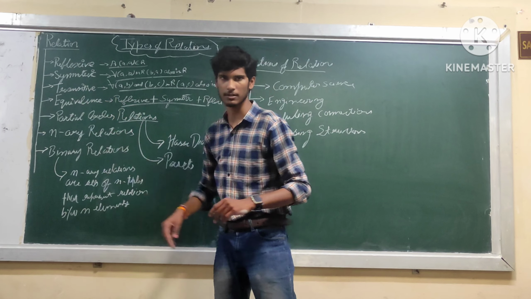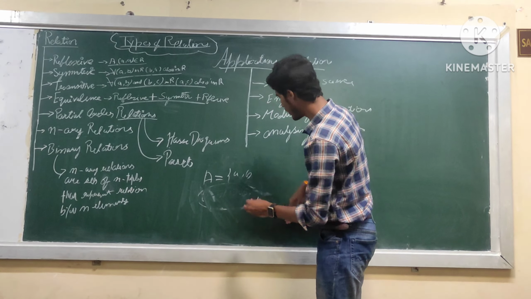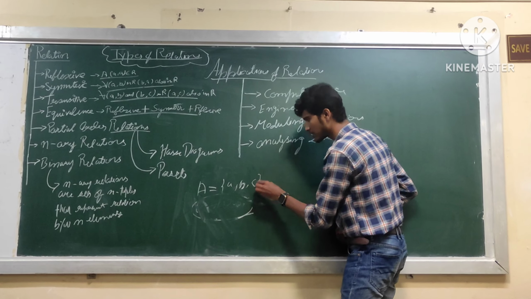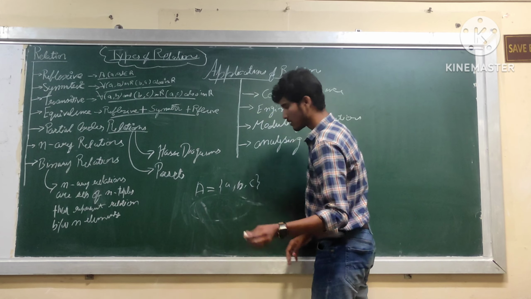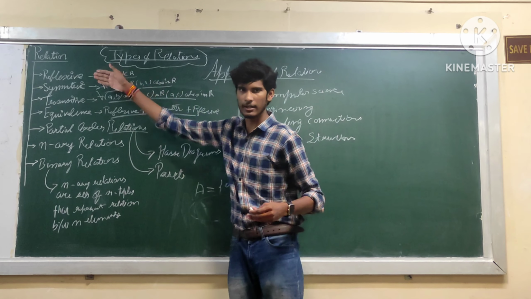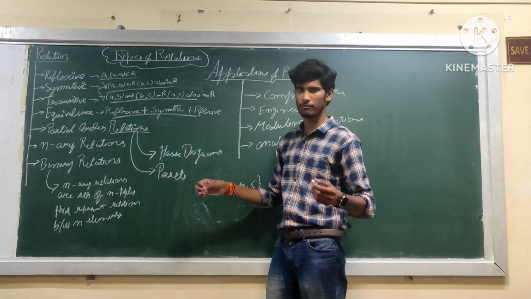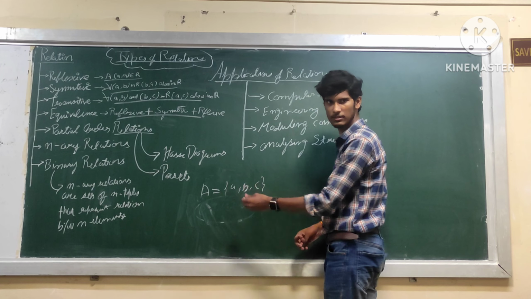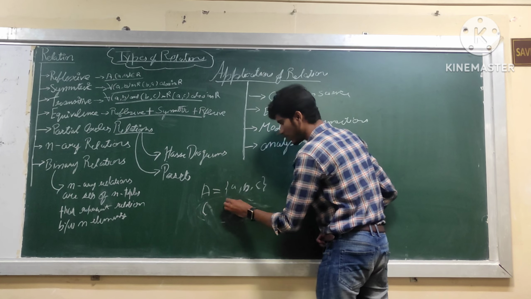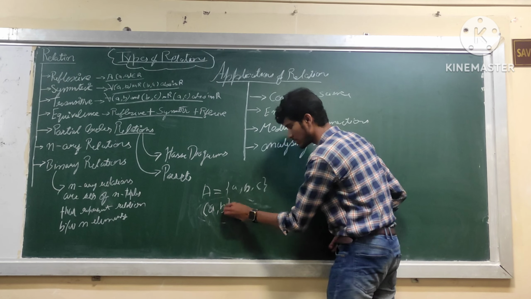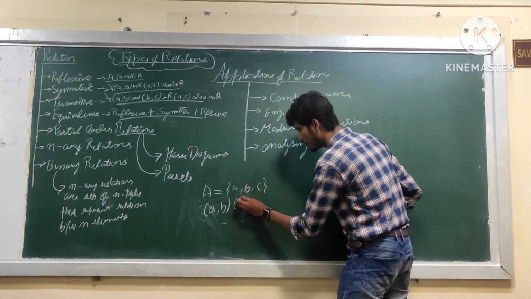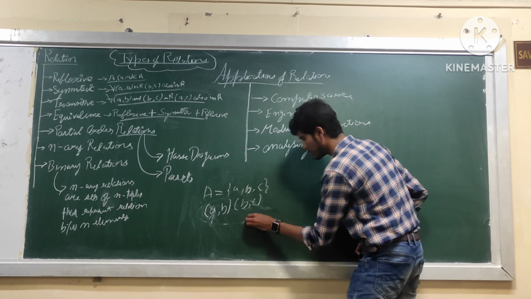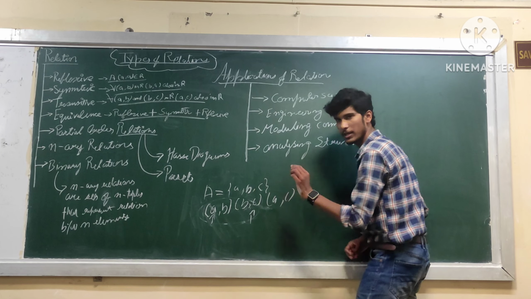Next relation is transitive relation. Now we will be upgrading this example by adding another element, which is C. As we did in the last two types of relations, we will take an example using the set A. If our elements A and B are related to each other, and B and C are related to each other, then also these two elements A and C should be related.